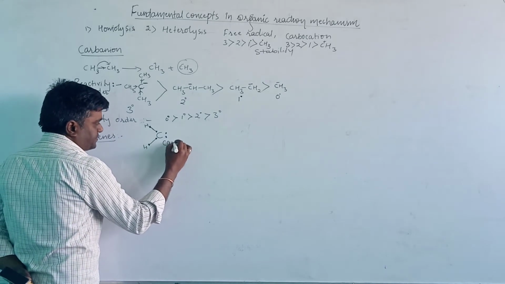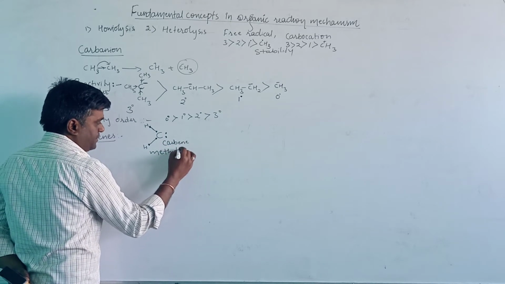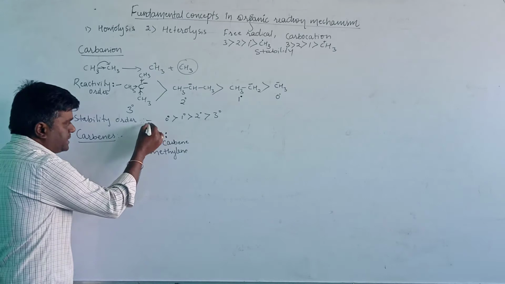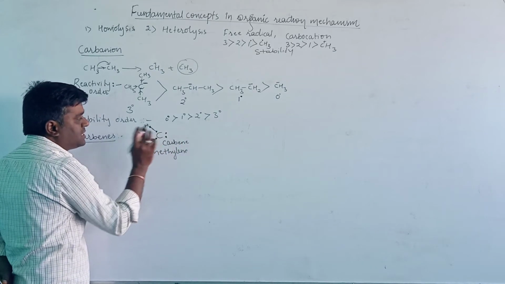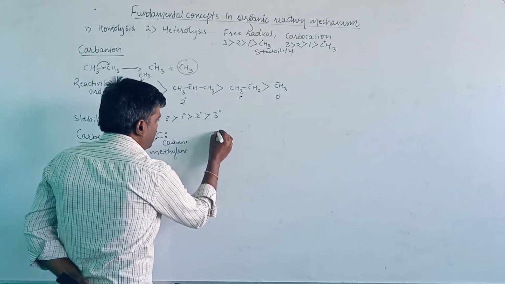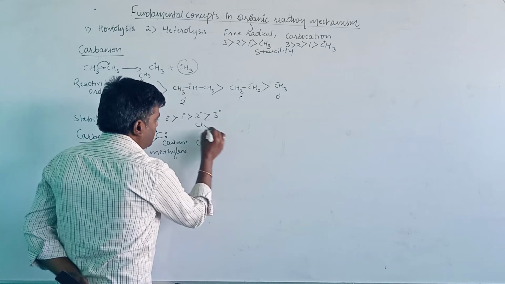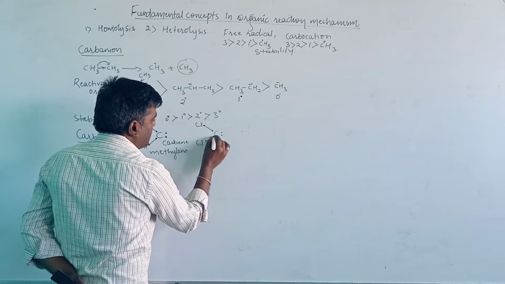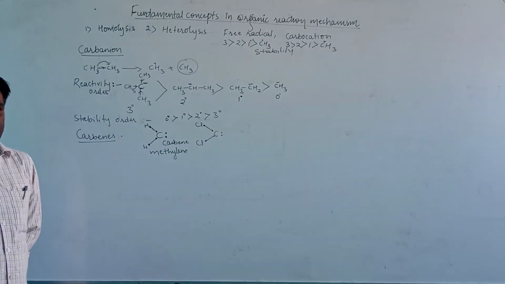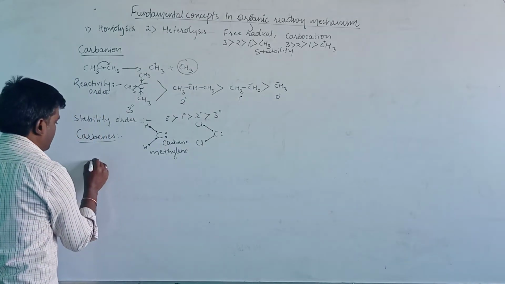Here is the carbene. The name for this carbene is methylene. Out of 6 valence electrons, 2 are unpaired, so such species are known as carbenes. Then consider another example here: CCl2, with an unpaired electron. Out of 6 valence electrons, 2 are unpaired, so it is known as a carbene. The next topic, the charged particles, are nucleophiles and electrophiles.